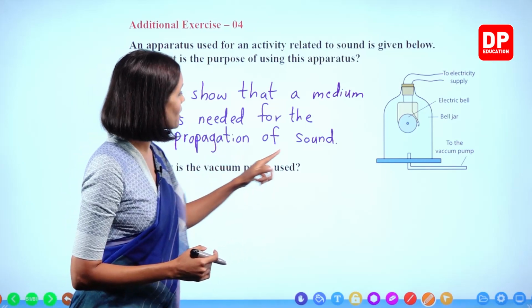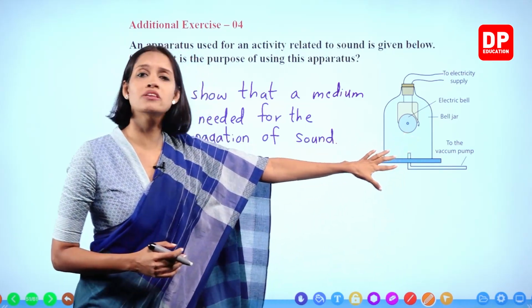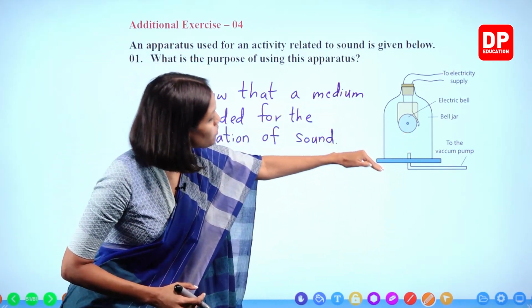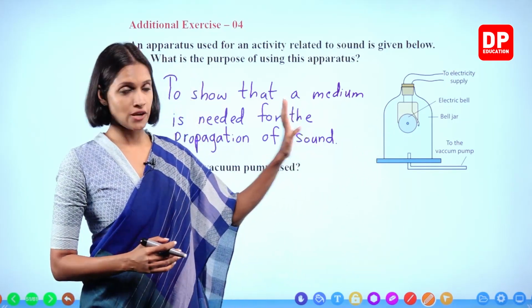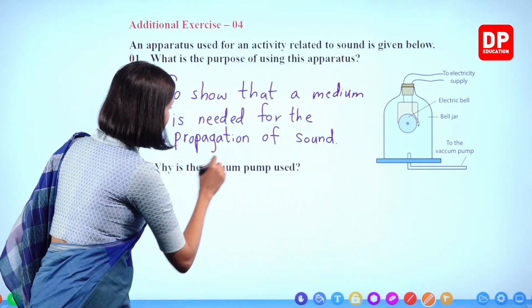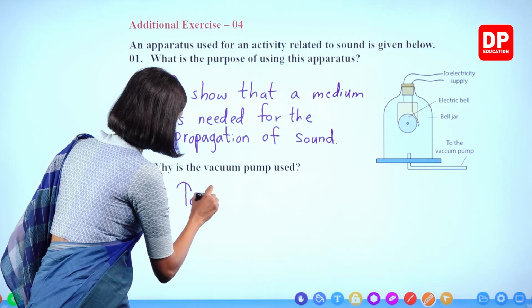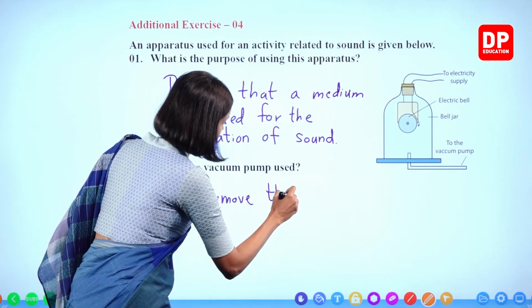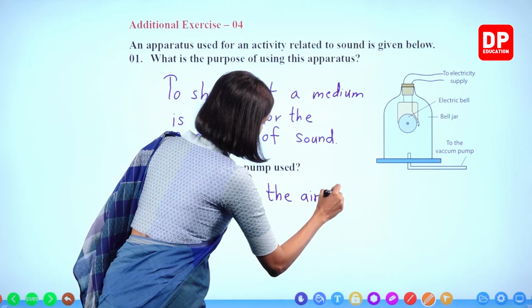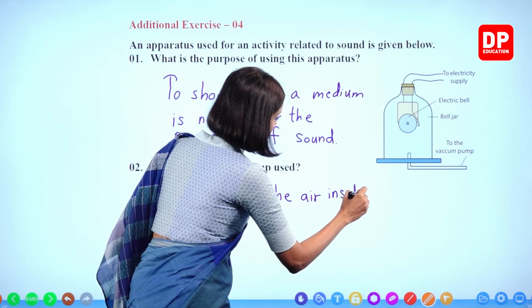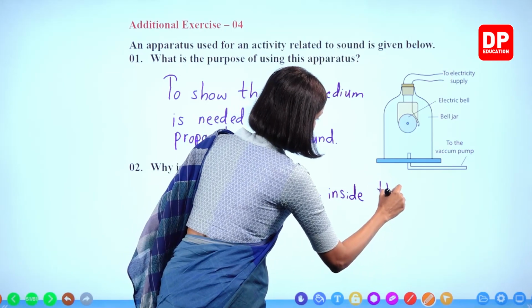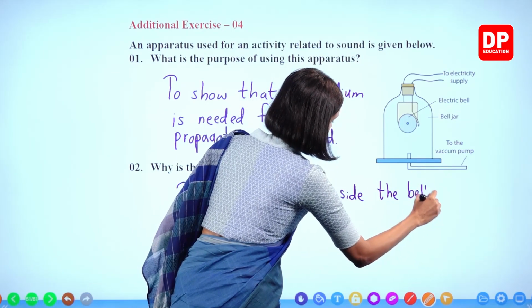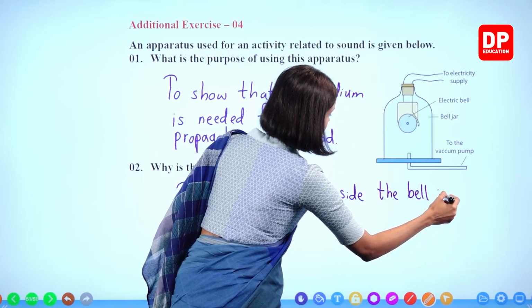Why is the vacuum pump used? What did we do with the vacuum pump? We removed the air inside the bell jar, right? Why is the vacuum pump used? To remove the air inside the bell jar. Remove the air in the bell jar.